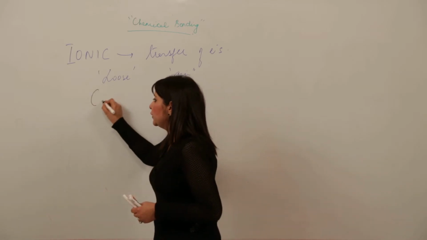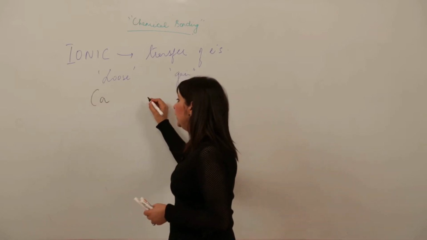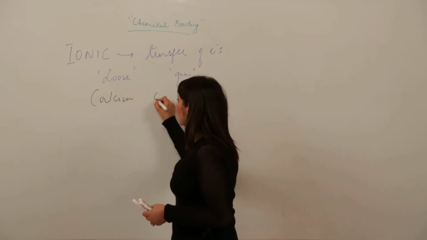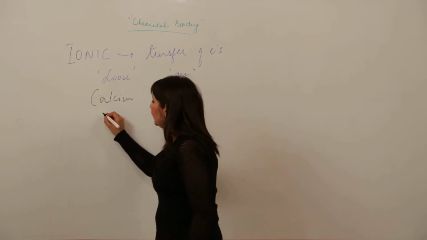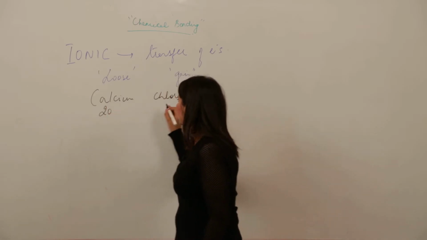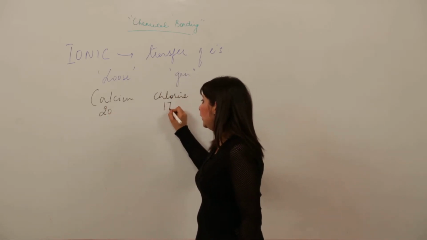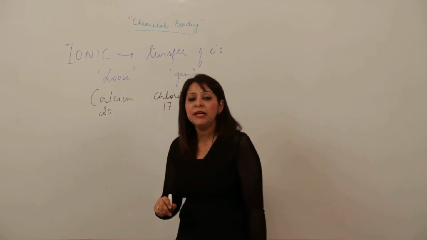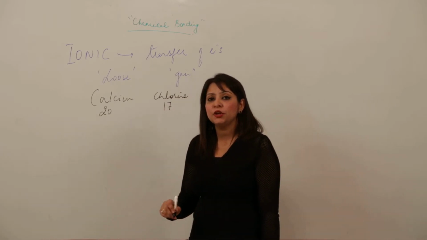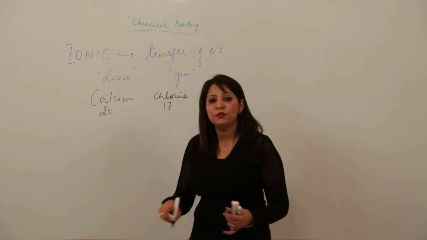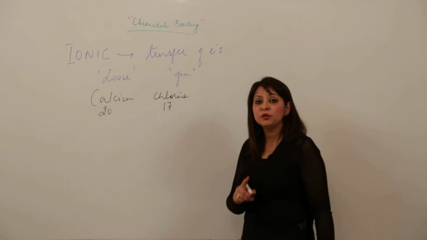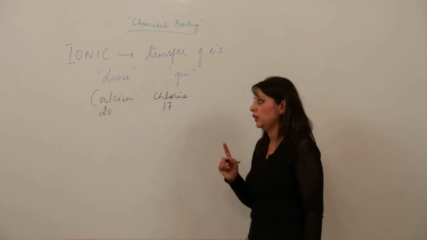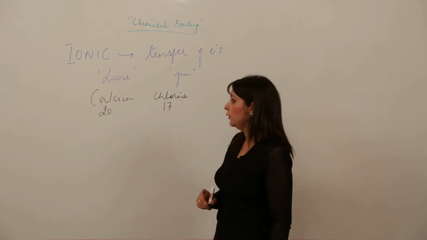See, if I ask you to show a bond formation between calcium and chlorine, right? What will you do? First, write their atomic numbers. I told you yesterday, you should remember the atomic numbers carefully, because if you are not well versed with the atomic numbers, you won't be able to do valency formulas or bonding even. So just keep in mind at least the first 20 atomic numbers. This is the minimum figure I am telling you, okay.